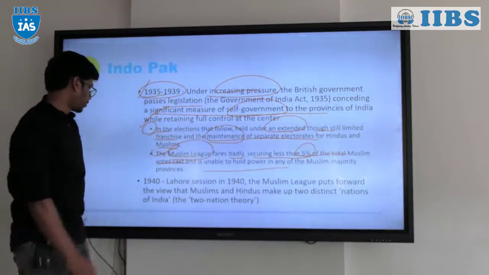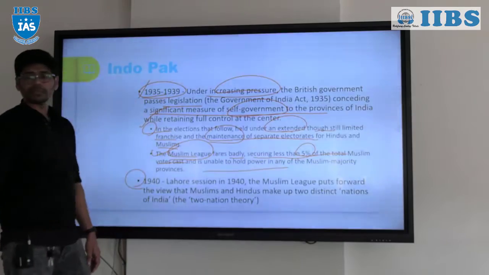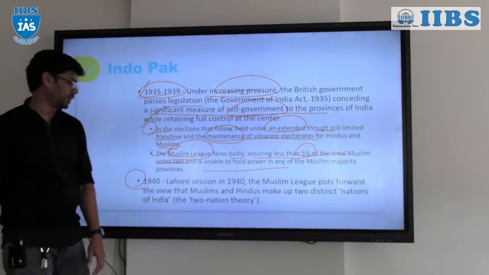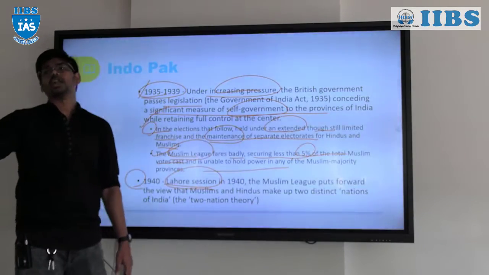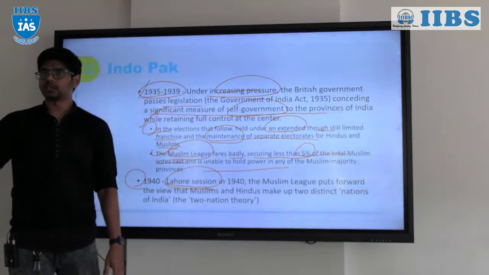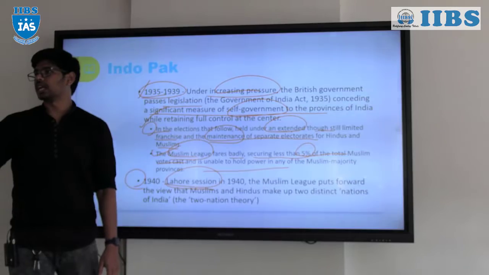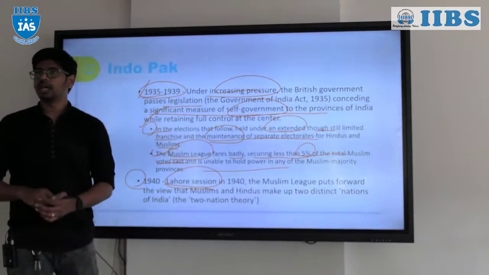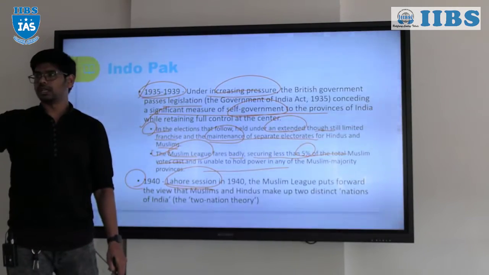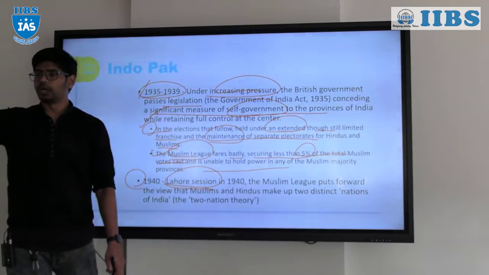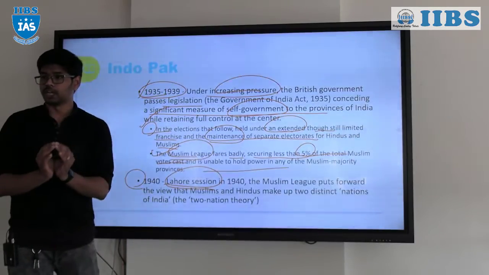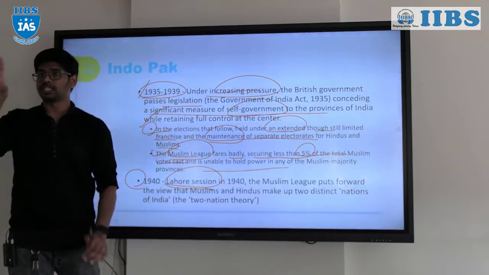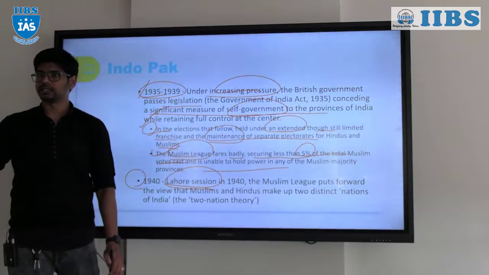Because of this, in 1940, immediately after the defeat, there was the Lahore session. The sessions are important for UPSC as well as for state or central government examinations, because every year they used to conduct a session, the Congress session or the All India Muslim League session. All the political parties or leaders come together and address the gathering or take some resolutions. The resolutions, the sessions, and the years are important.